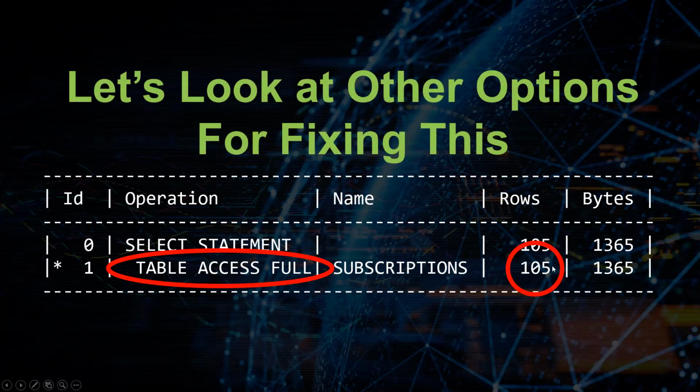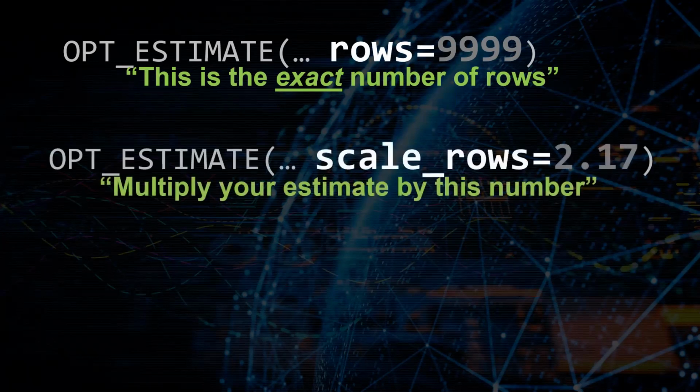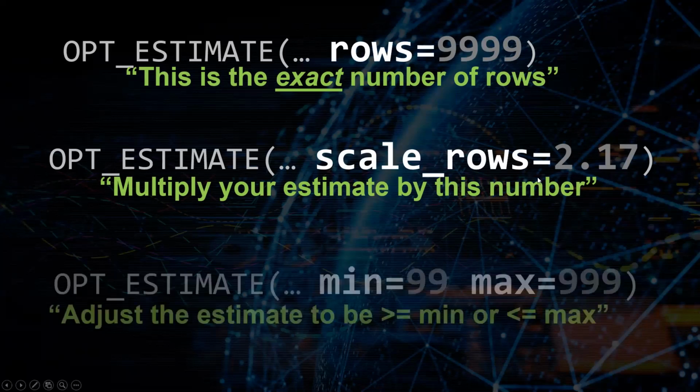We now have a new cardinality misestimate. Oracle still thinks it's going to have 105 records. I've shown you opt estimate, where we have rows equals some number, and that tells Oracle this is the exact number of rows that you should expect. Conversely, you can supply a scale rows number. In other words, that's going to tell Oracle, take whatever your estimate is and multiply it by this number. It could be a fraction so that it decreases.